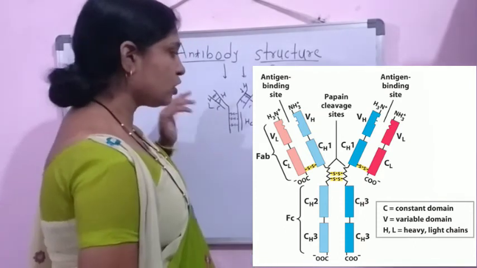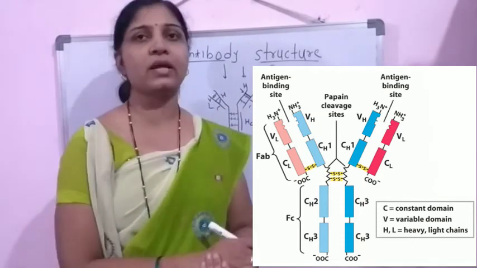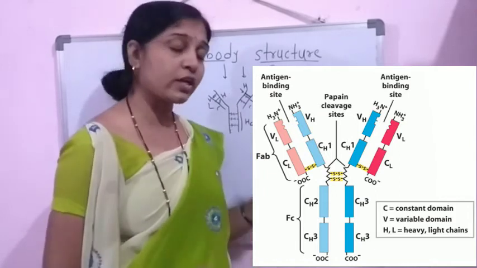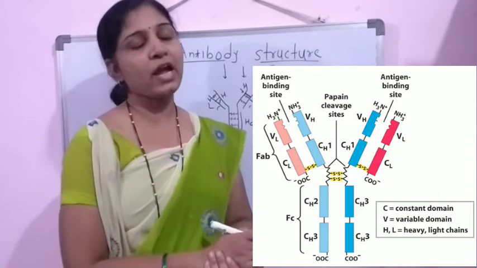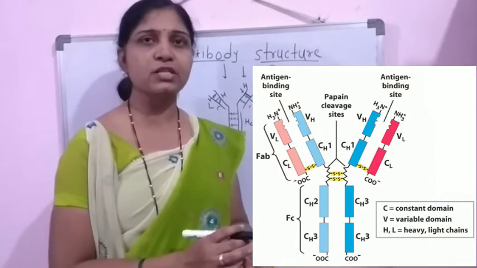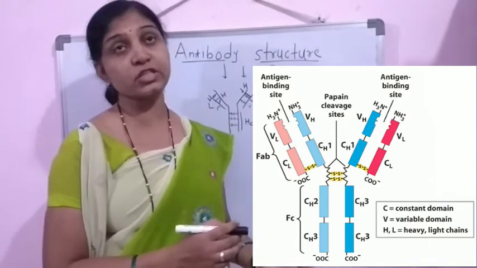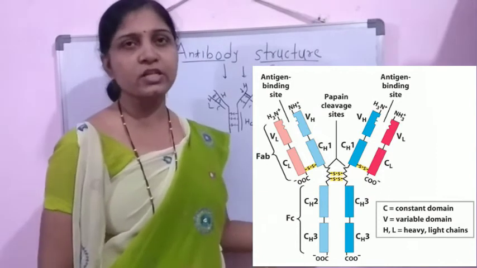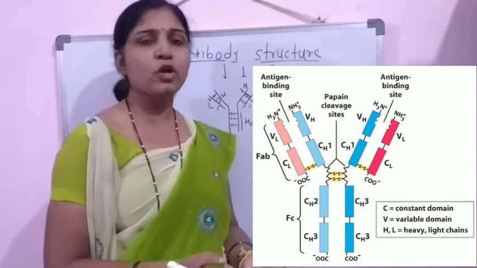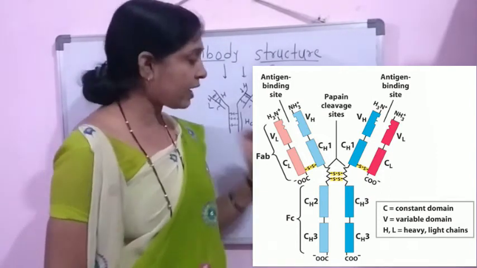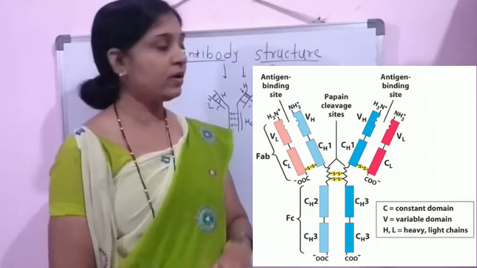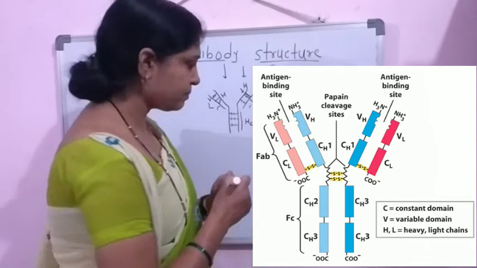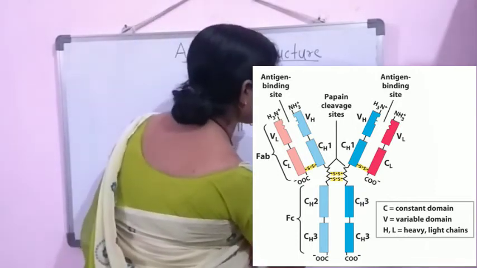Now the constant region, that is the carboxy terminal end, is responsible for giving the biological reaction, that is the different types of antigen antibody reaction, either a precipitation, or a complement fixation reaction, or an agglutination reaction. These different immunological reactions are carried out due to the presence of this constant region within the immunoglobulin molecule, and it is called the FC region.